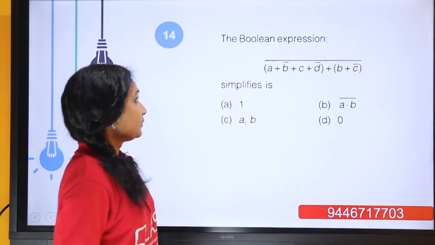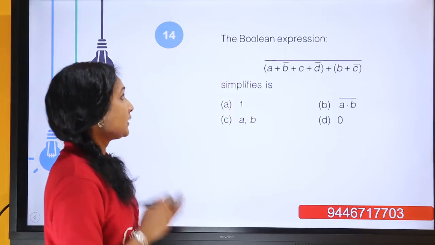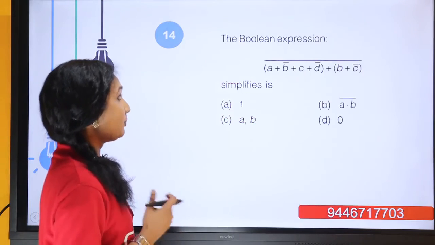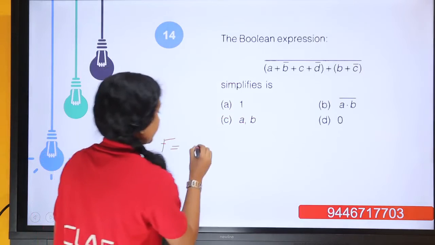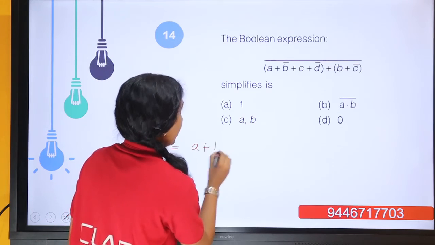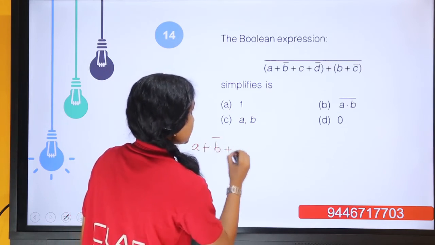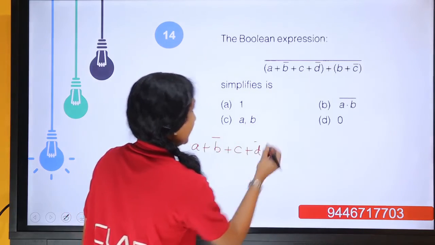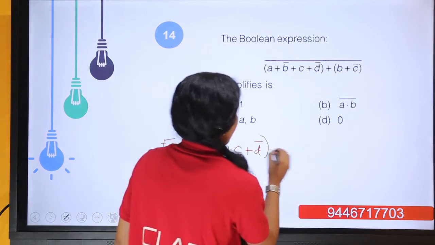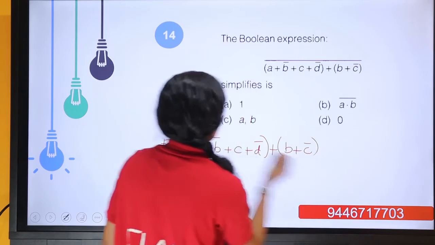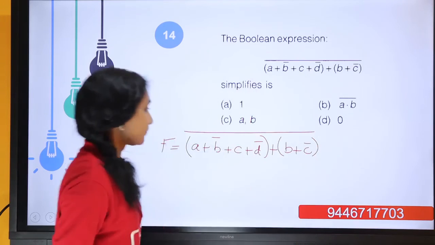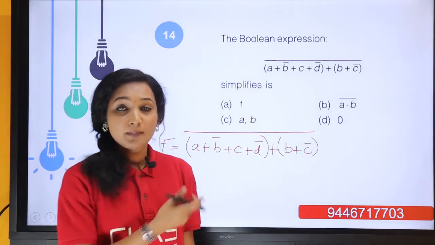Moving to the next question. The Boolean expression, you can write this F equal to A or B bar or C or D bar or B or C bar, the whole complement. So we can apply De Morgan's law here.